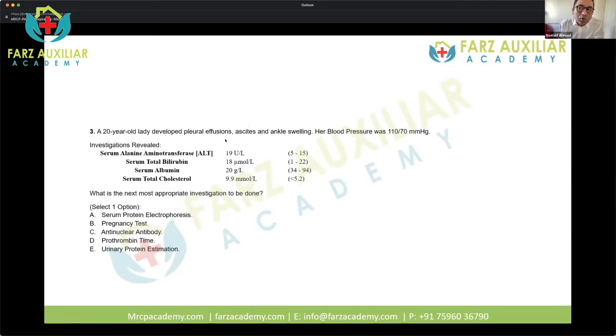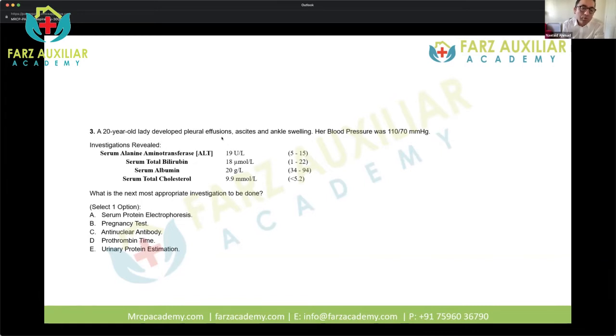So if you look through your modular course, you will see there is a PowerPoint on pleural effusions as well. The pleural effusion can be transudative or exudative, and in this case, it is transudative effusion. And transudative effusions are always associated with all types of failures. So heart failure, liver failure, and renal failure.